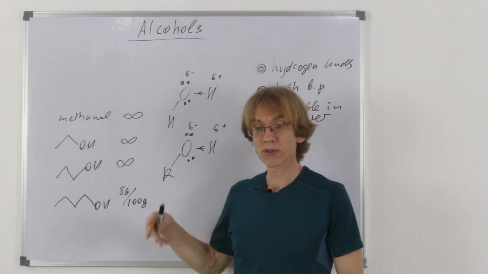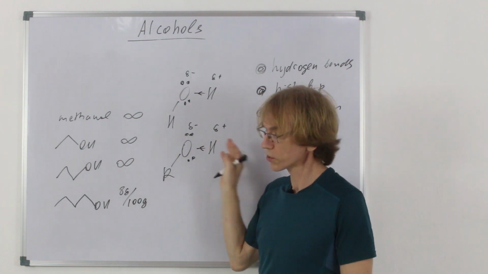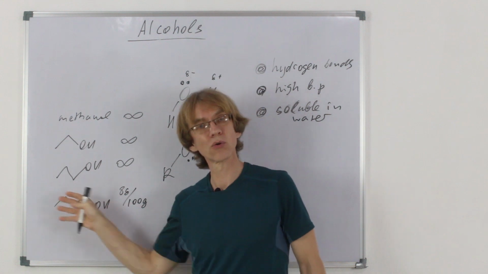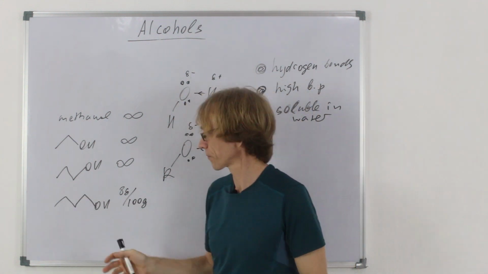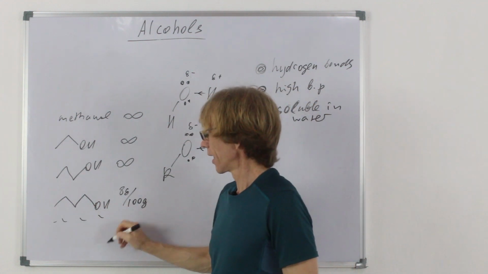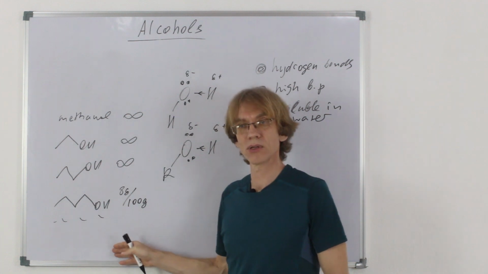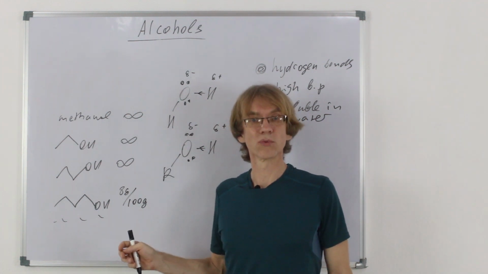And London forces or dispersion forces are way weaker than hydrogen bonds, so water would go together establishing hydrogen bonds, and long chain alcohols would go together establishing mainly dispersion forces. So longer members of the homologous series with, say, 7 or 8 carbons in the chain would be practically insoluble in water.